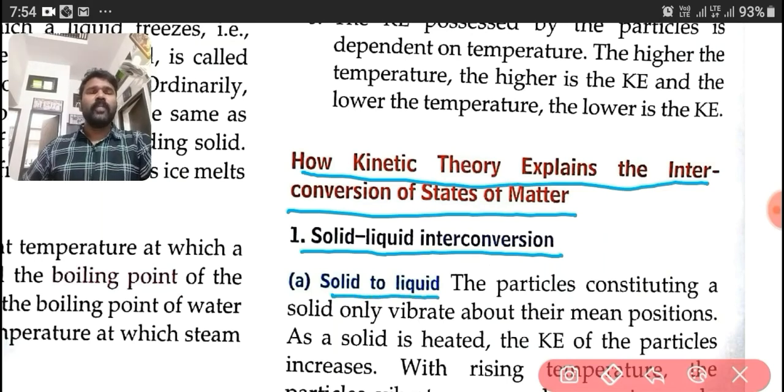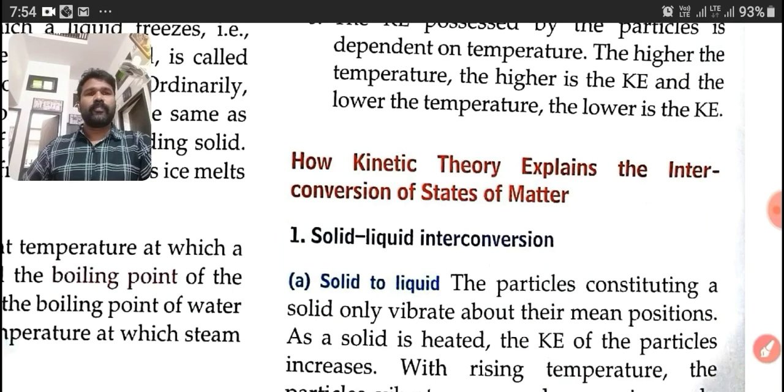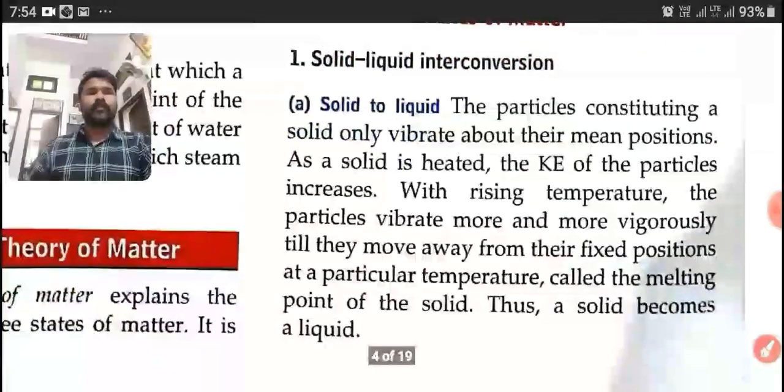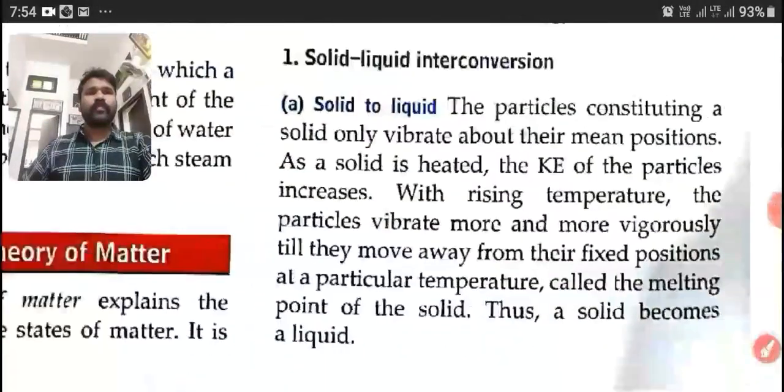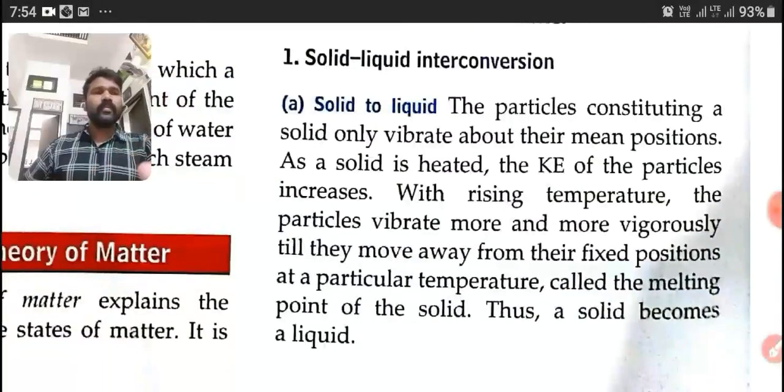Solid to liquid. The particles constituting a solid only vibrate about their mean position. At the starting of today's class I told you, in the solid state the particles vibrate in their own positions, their mean positions.